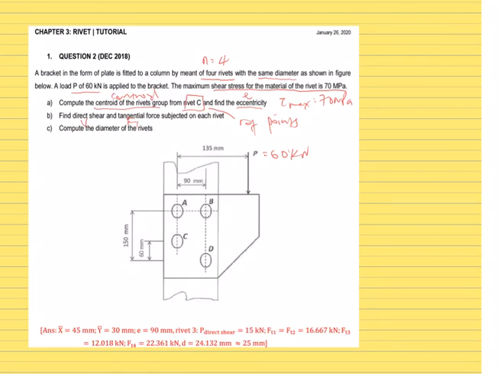Last, compute the diameter of the rivet. Now let's write all the given data on the right side.